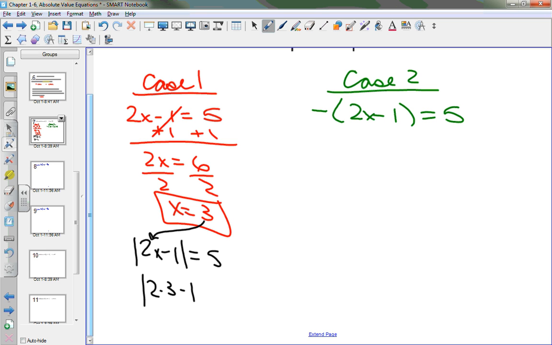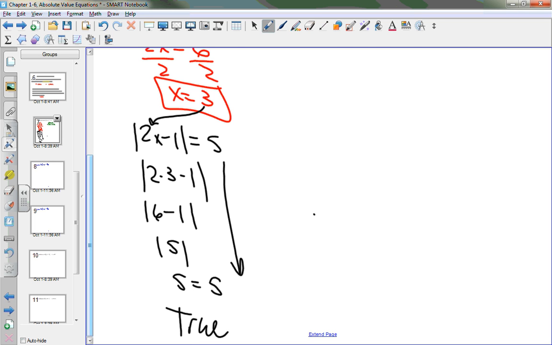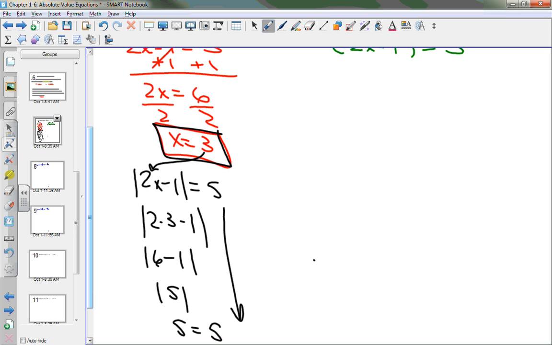So 2 times 3 is 6, minus 1 is 5, and the absolute value of 5 is 5. Does 5 equal 5? This is a true statement, so therefore, x equals 3 is an actual answer. It is not extraneous because I got a true statement at the bottom, didn't I?